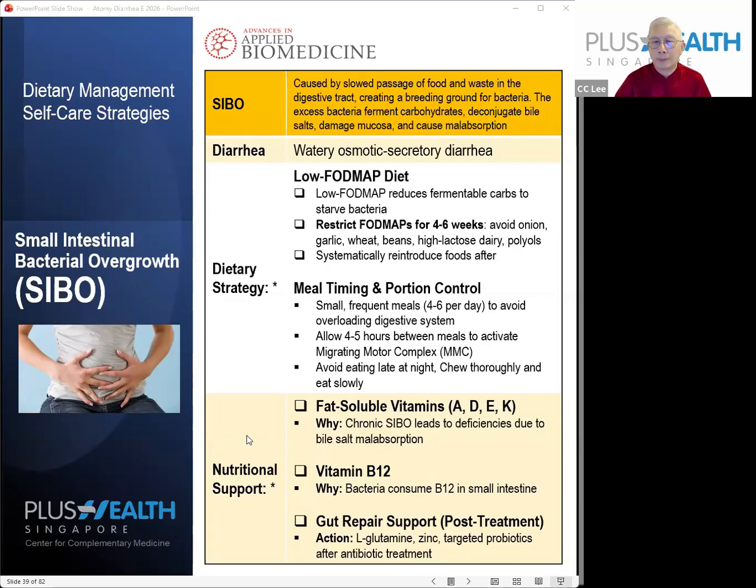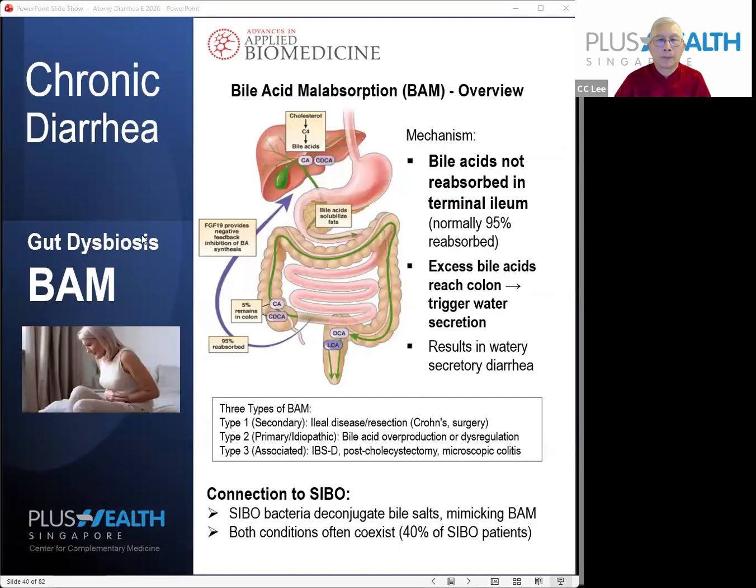Then on the nutritional support side, as I said, fat-soluble vitamins are important because malabsorption results in fat-soluble vitamin deficiency. So you need to supplement with fat-soluble vitamins, and B12 as well. And then you can also see whether you can take zinc, L-glutamine, and probiotics after any of the treatment itself. Okay, now another very common one is bile acid malabsorption.